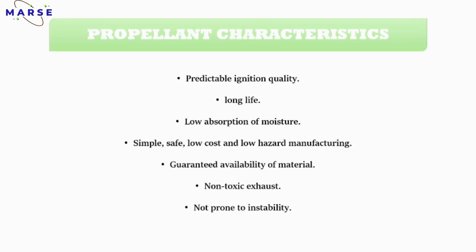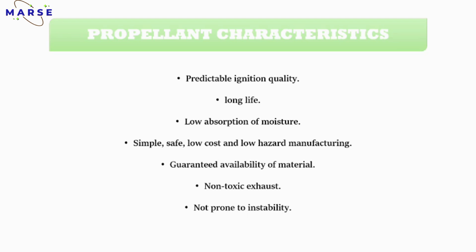Next one, predictable ignition quality. Ignition quality means stability, or how it will burn. So it is predictable. If it is predictable, then it will be better for any testings. Then long life, obviously it should have a long life. Then low absorption of moisture. Absorption of moisture means hygroscopicity.